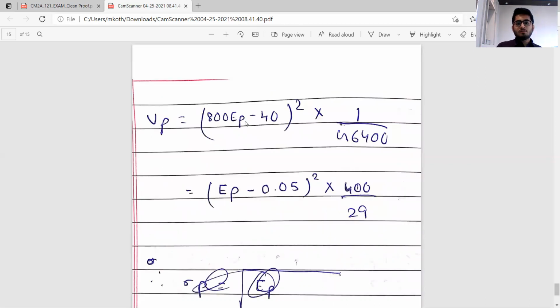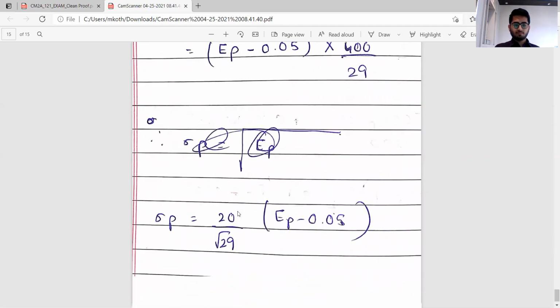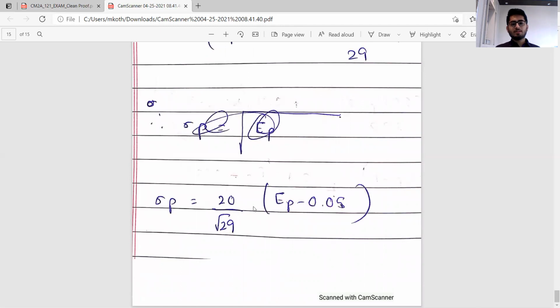So we get this VP. I'm taking this 800 out, squaring it out. So finally what we get is sigma P is nothing but 20 by root 29 whole into EP minus 0.05. And given the points, if we put it on both the sides, you'll see that LHS matches RHS, and therefore this fact is in fact lying on the new efficient frontier.